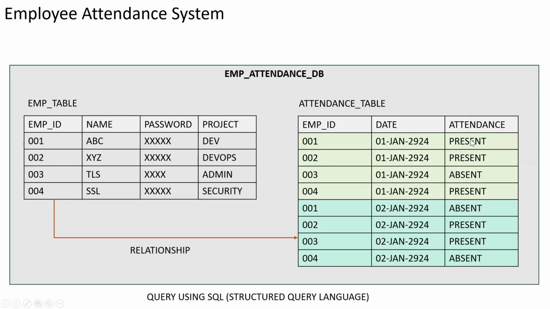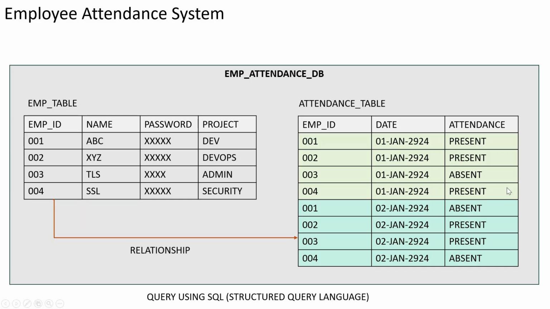The second employee was also present. The third employee was absent, and the fourth one was present. This is how we generally do it, even in an Excel file; you can put up the data this way. When you talk about the second day, because you have completed the first day's data, again you put up employee ID 01, second Jan, absent. That day the employee one was absent, so you put absent. This is how I can start adding data here.